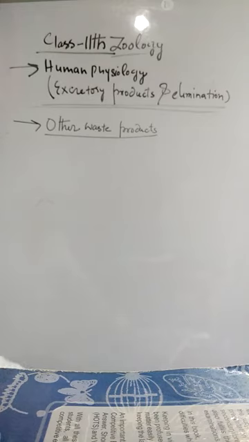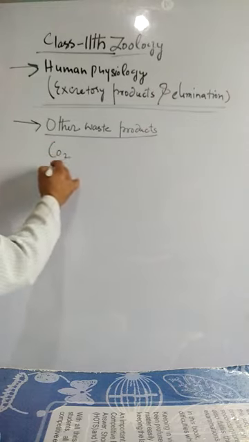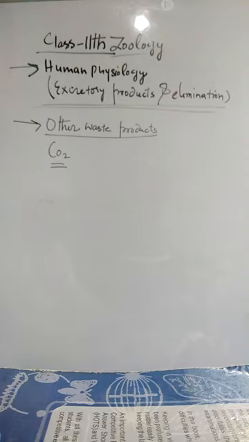We have already discussed in the previous lecture how the different waste products are found in different animals. But so far as the other waste products are concerned, for example, carbon dioxide is also one of the waste products. It is not the principal waste product, but it is the secondary waste product.